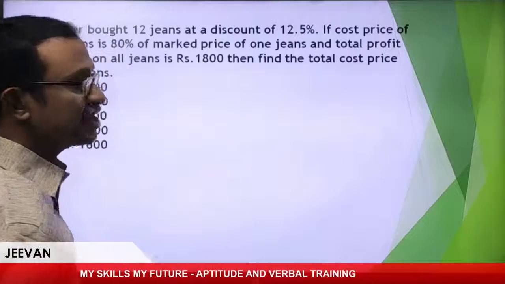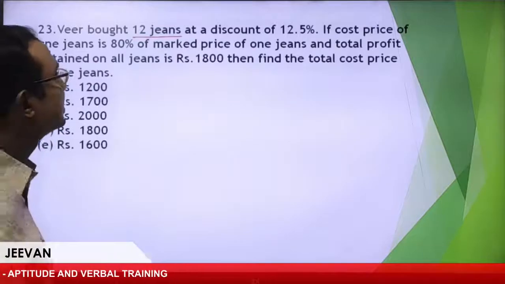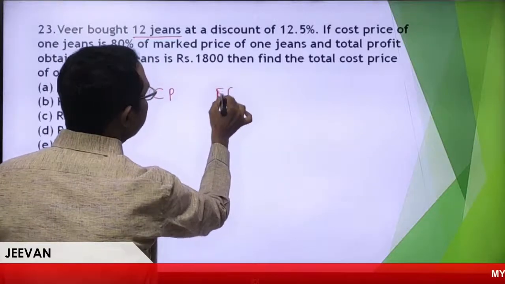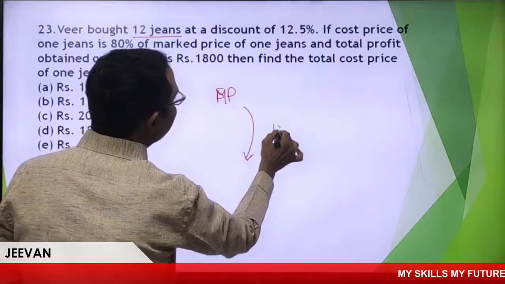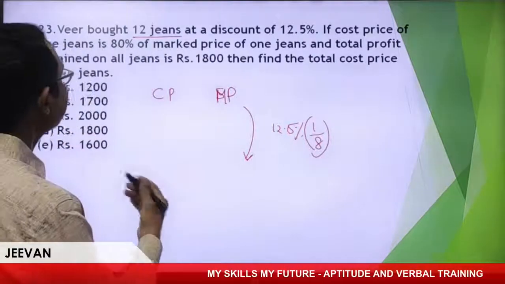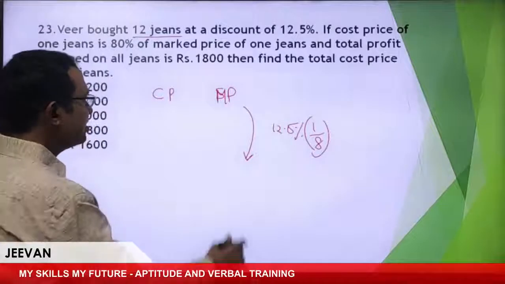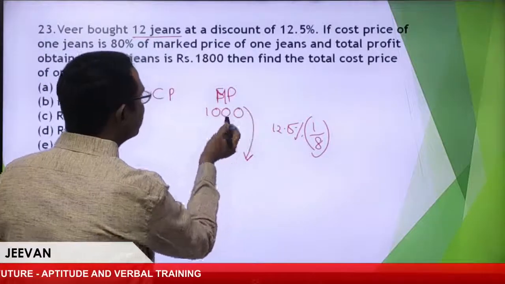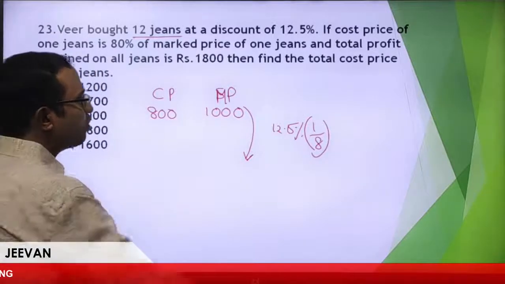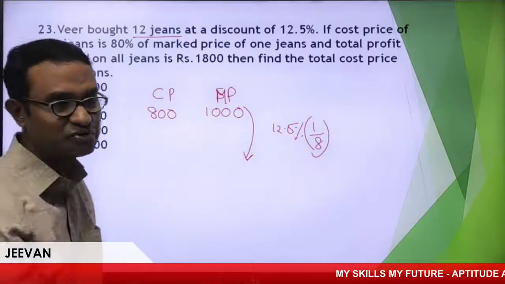Fine. When they're talking about discount, I'll leave the 12 jeans and talk about only one jean. Discount is 12.5% of the marked price, that means one-eighth part. The cost price of one jean is 80% of the market price. Let me assume the market price is 1000, so 80% is 800. Now I want to take one-eighth part of this. What is one-eighth of 1000?